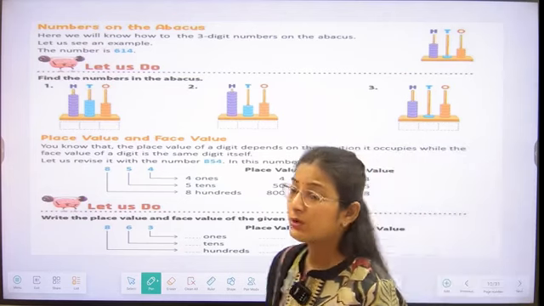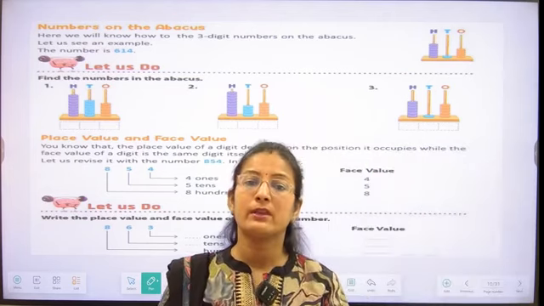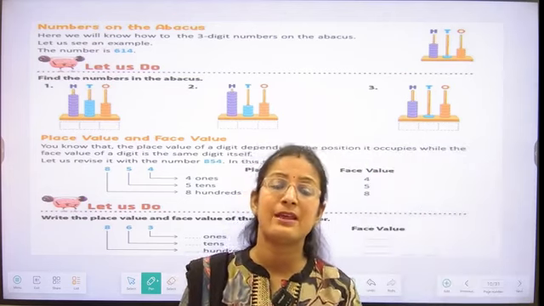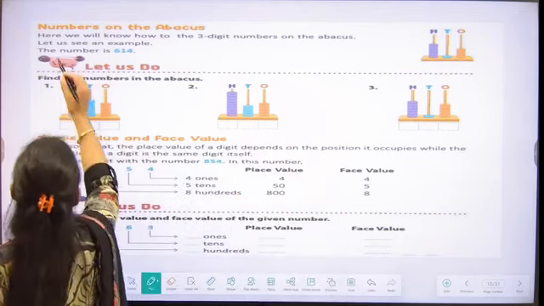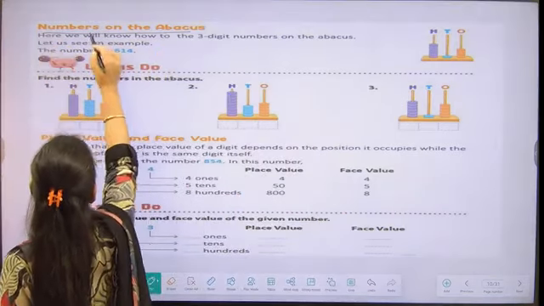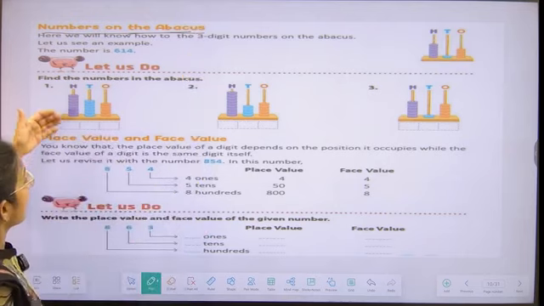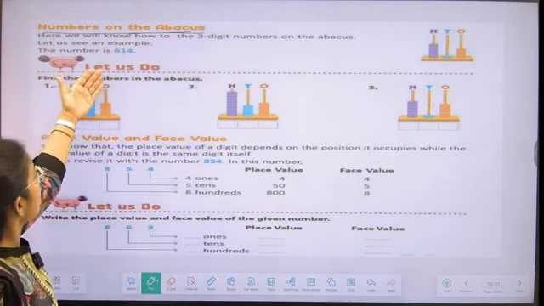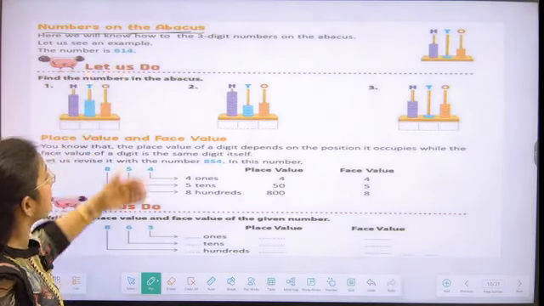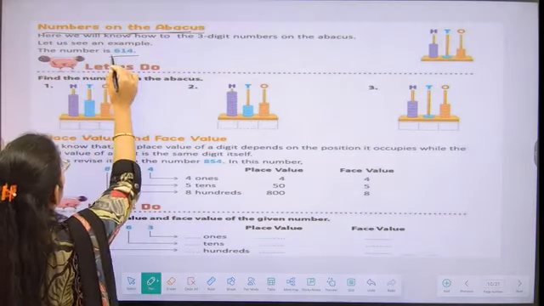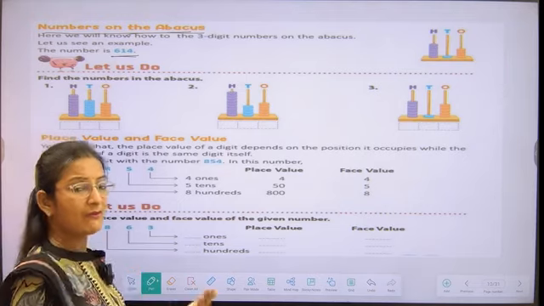Now we are going to understand how we can write and form numbers with the help of an abacus, students. So let's see. Let's take an example. We are having the number 614. So what do we have to do?